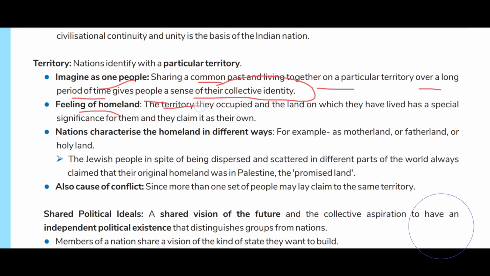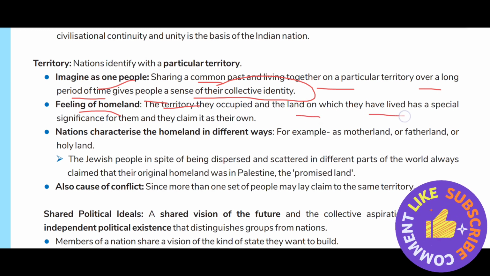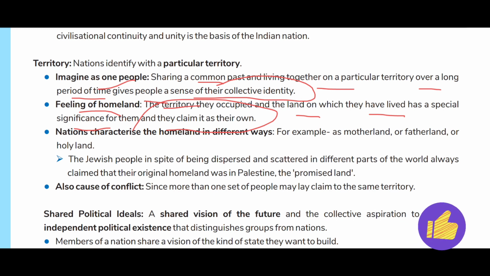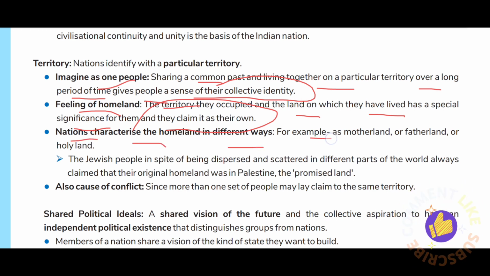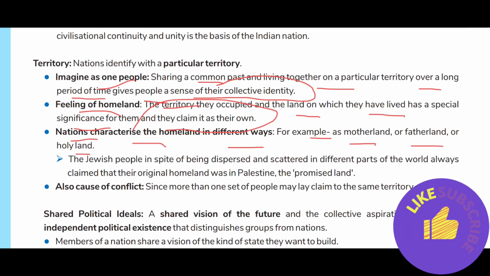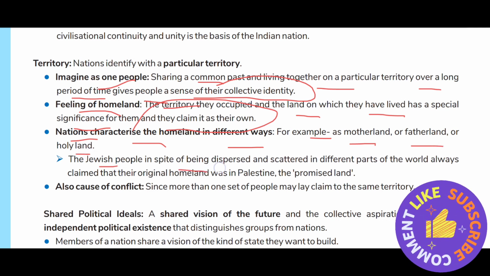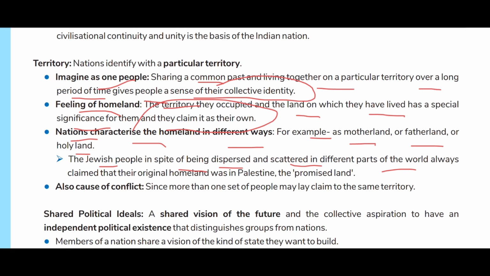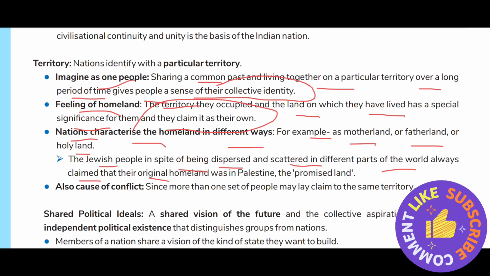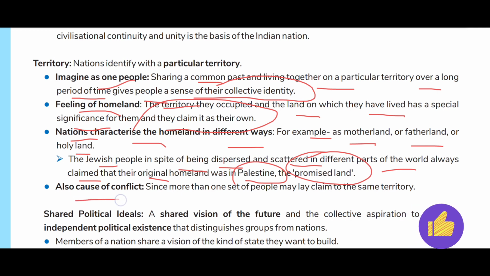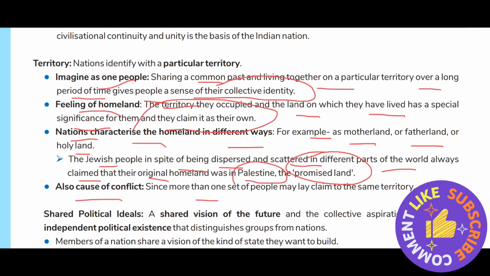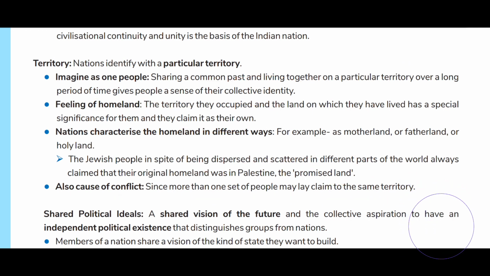Feeling homeland: the territory they occupied and the land on which they have lived has a special significance for them, and they claim it as their own. Nations characterize the homeland in different ways, for example, as motherland, fatherland, or holy land. The Jewish people, in spite of being dispersed and scattered in different parts of the world, always claim that their original homeland was in Palestine, the promised land. It is also a cause of conflict, since more than one set of people may lay claim to the same territory.